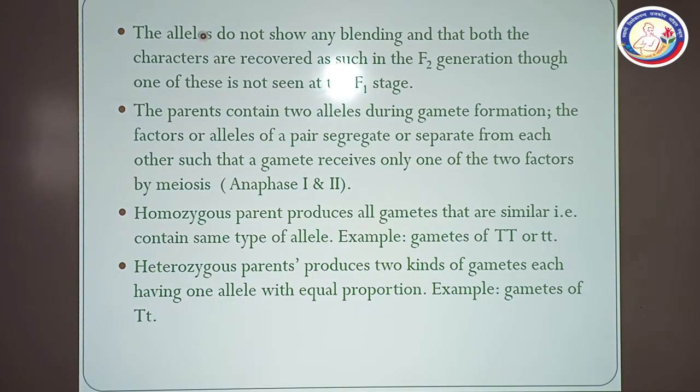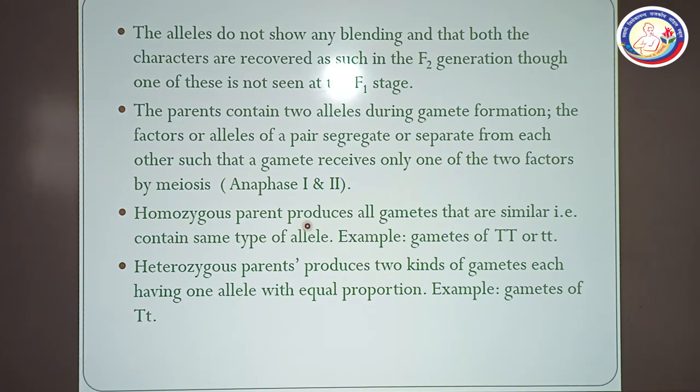The alleles do not show any blending, since both the characters are recovered as such in the F2 generation, though one of these is not seen at the F1 stage. So the recovery of the characters in the F2 generation shows that blending is absent. If there were any blending, then these characters would not reappear. The parents contain two alleles. During gamete formation, the factors or alleles of a pair segregate or separate from each other such that a gamete receives only one of the two factors by meiosis, and it is done in anaphase first and second.